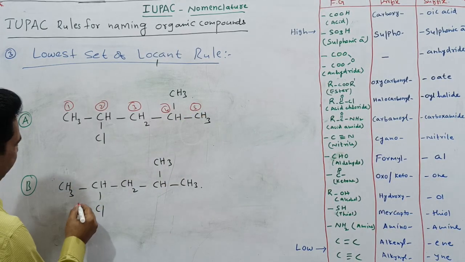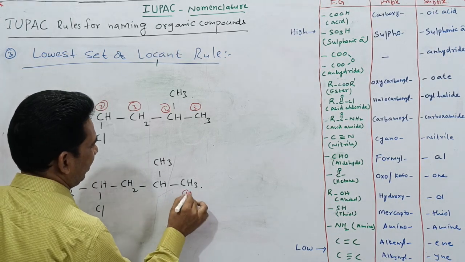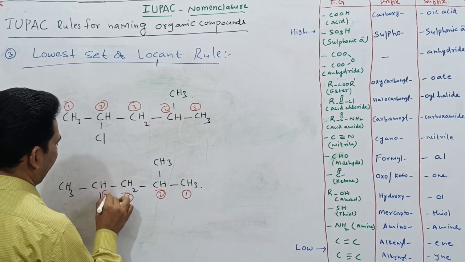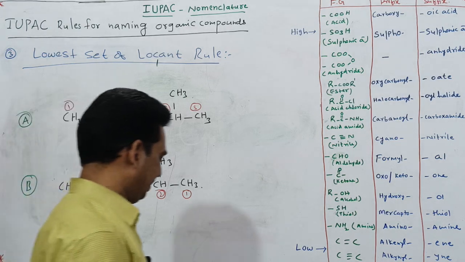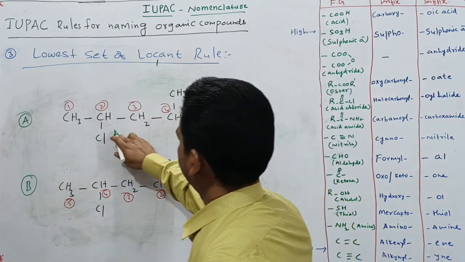Then here also: 1, 2, 3, 4, 5. Just mention where the substituents are present in this case.